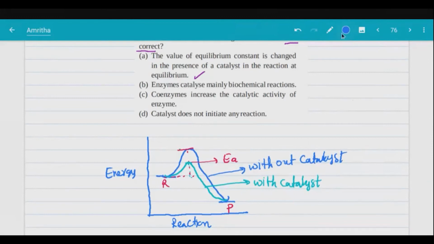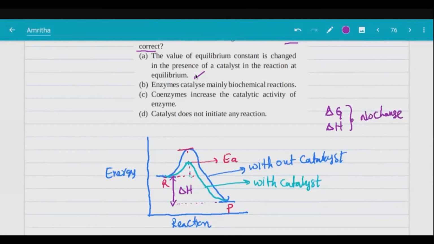And this is basically delta H, the product energy minus reactant energy. There is no effect on delta H. Delta G doesn't change, delta H doesn't change. If you use a catalyst, no Gibbs energy, no enthalpy will be changed.